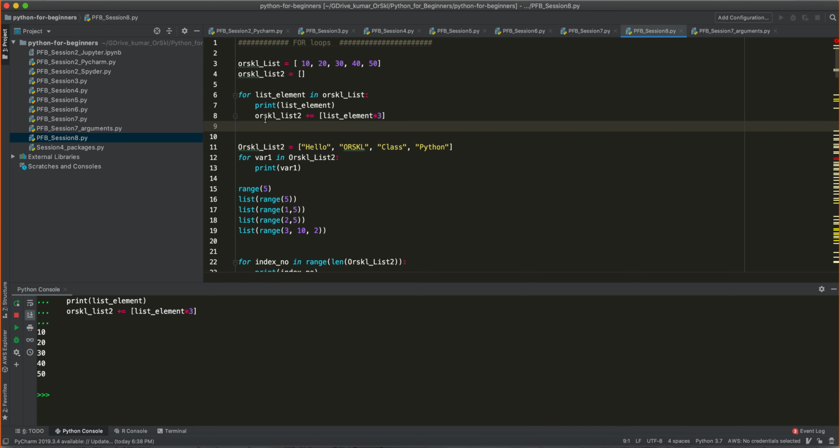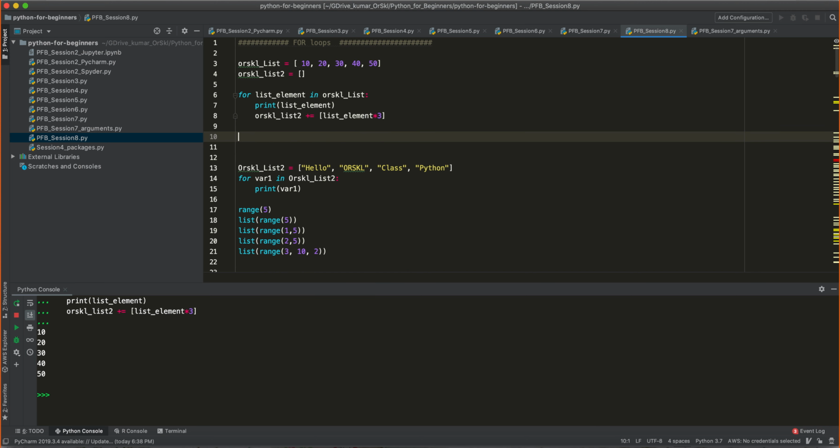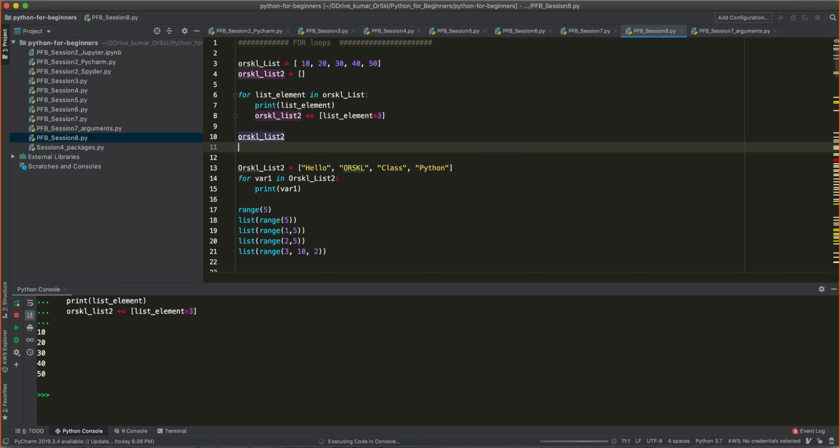But what I did as a second line of this for loop is to add new elements in the empty list. Now what is my empty list looking like? See, 10 into 3, 30, 60, 90, 120, 150. So this is the purpose of having a for loop. Now we have seen, running a purpose of for loop with the elements inside the list.